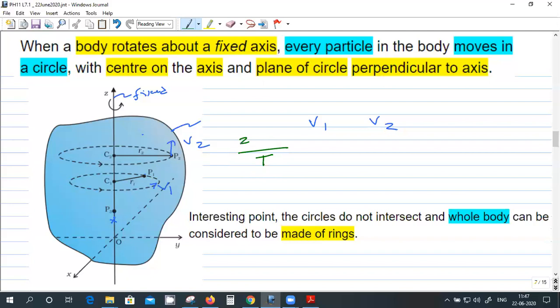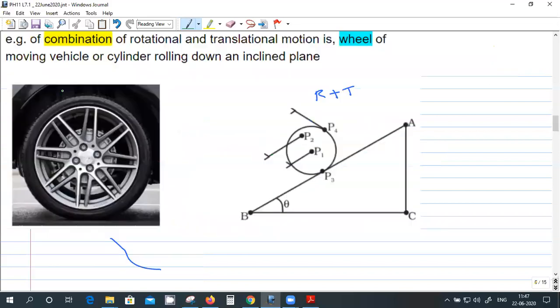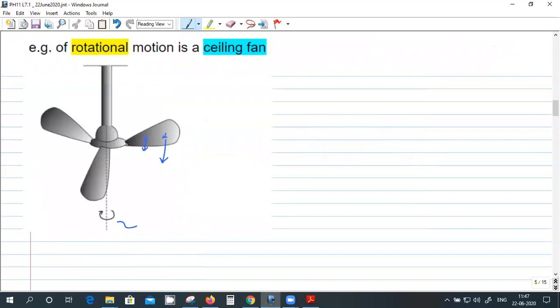V2 is 2 pi R2 by capital T. So V2 is greater. And the particle on the axis, what is the velocity? V3 is 0. It's not moving at all. The one which is farther away will move at a larger speed, so this velocity is greater than the velocity of the inner point.